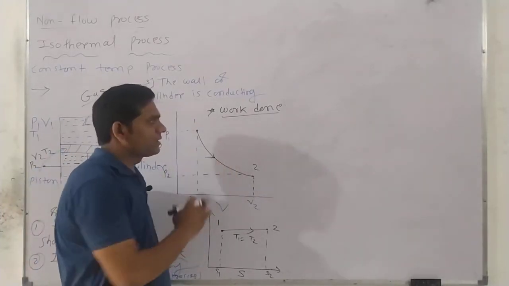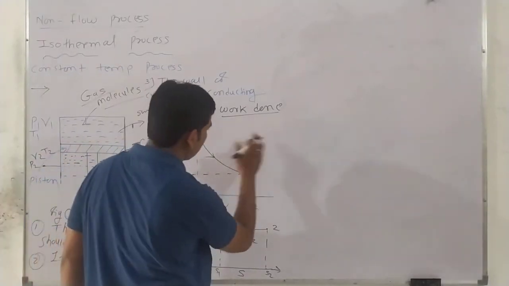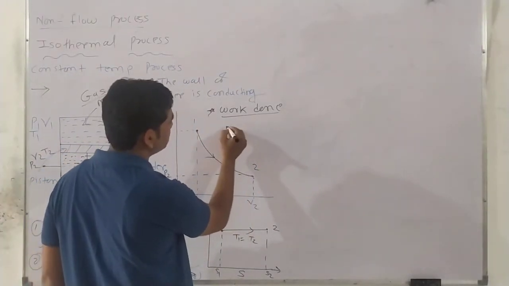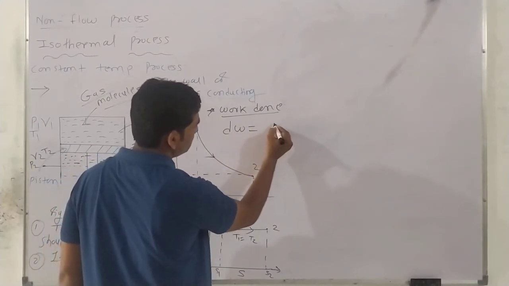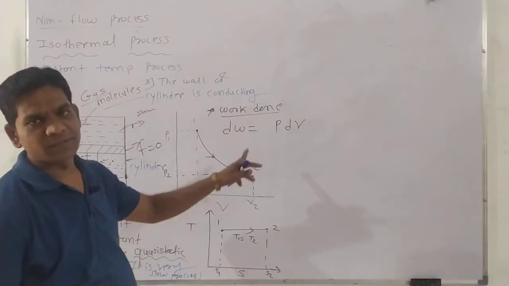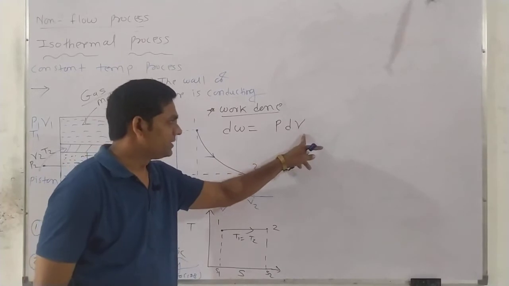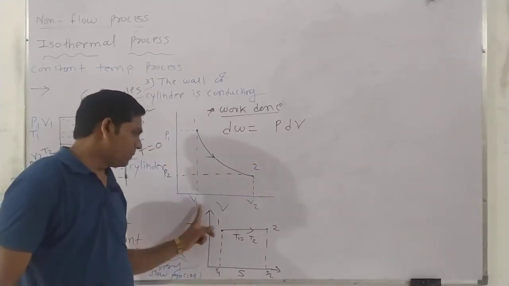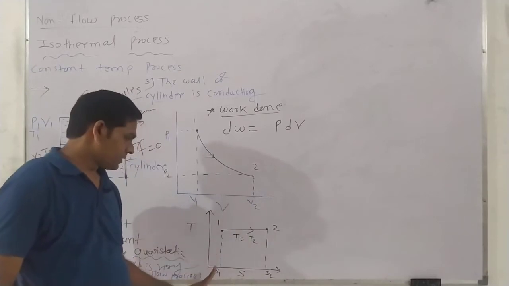So how much work is done here? What is the formula for work done? It is dW equal to P dV. This is nothing but the work done formula: dW is equal to P dV. So how much does the volume change here? The volume changes from V1 to V2.